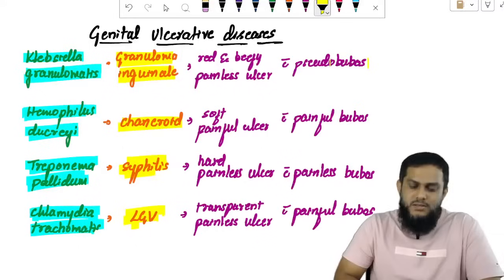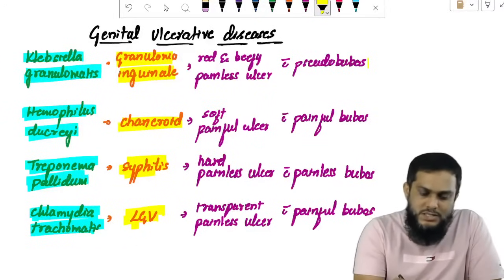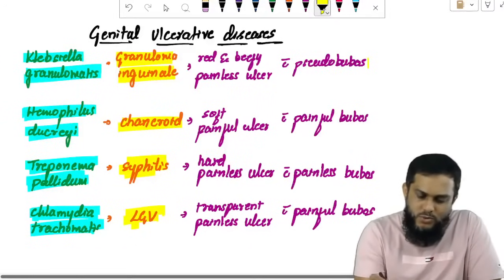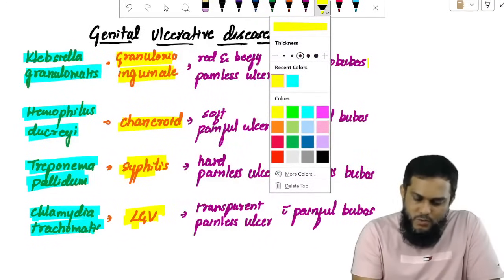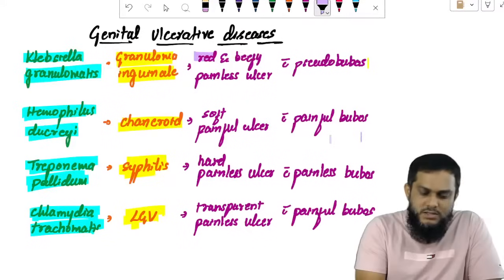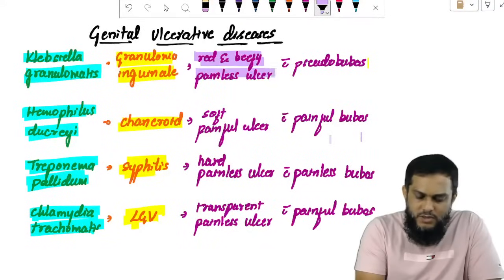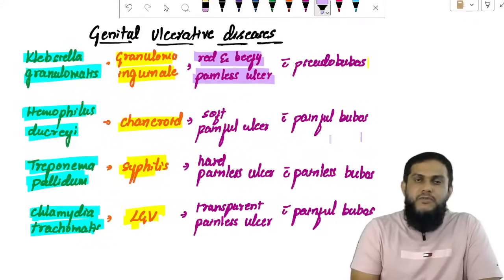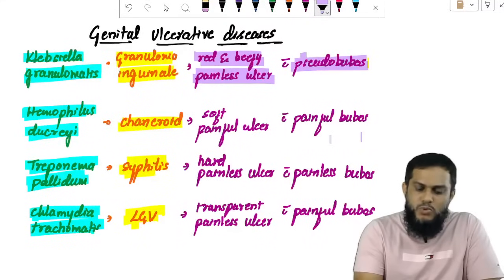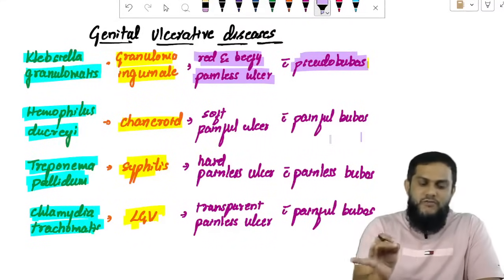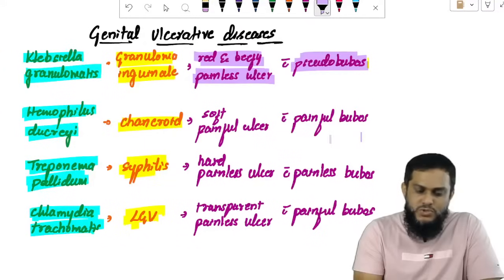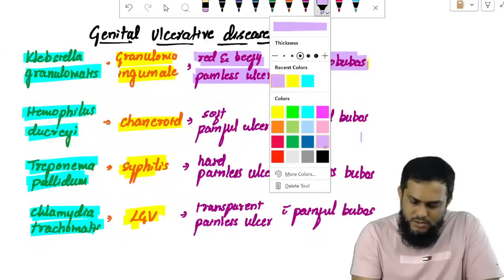How is the ulcer? That is important. If you ask me how is the ulcer: the ulcer is red and beefy. Red, beefy, painless ulcer with pseudobuboes.